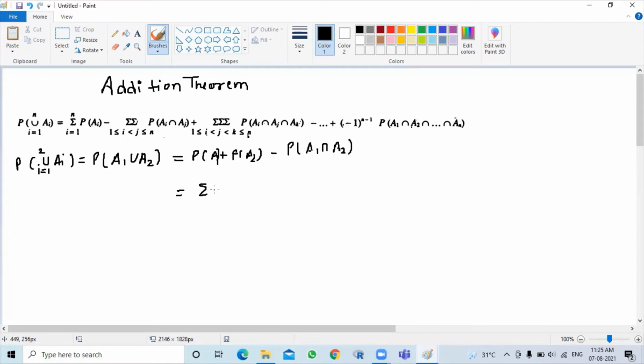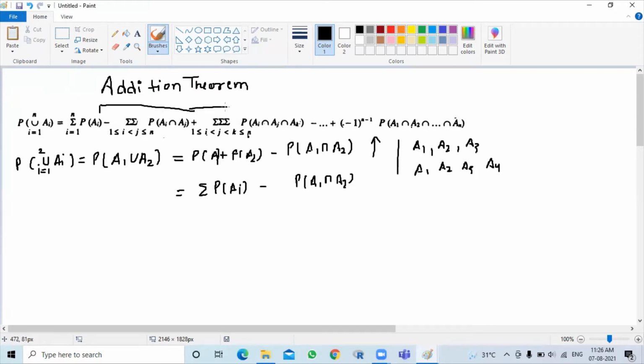Okay, so this is nothing but a generalization for n events. So you can also write this as summation P Ai minus P A1 intersection A2. So this is nothing but only this event. Okay, now the point is what is the pattern in this, इसमें क्या पैटर्न है, what is the pattern. अगर मेरे पास 3 इवेंट्स के लिए हो A1 A2 A3 या 4 इवेंट्स के लिए हो A1 A2 A3 A4, तो ट्रिक क्या है इसे ओपन करने की. मतलब एक तरीके से वो ट्रिक नहीं है, it's a pattern in this.